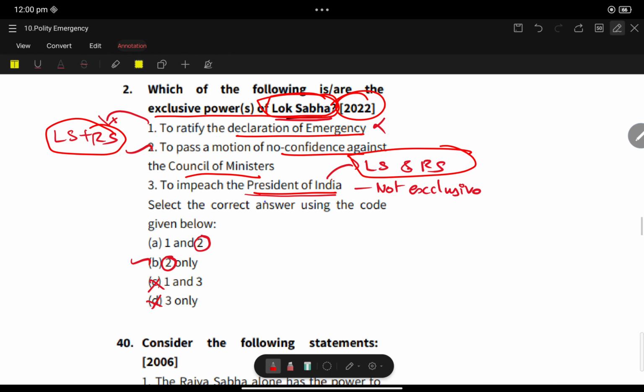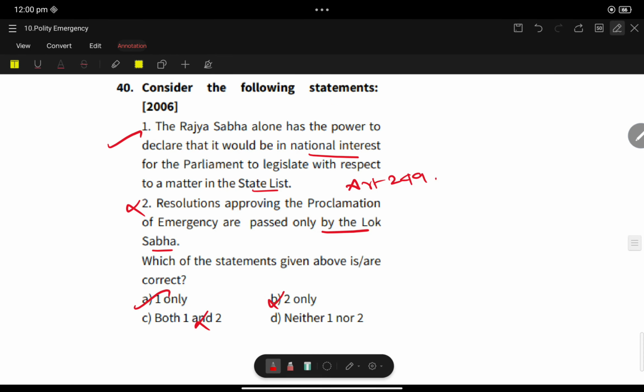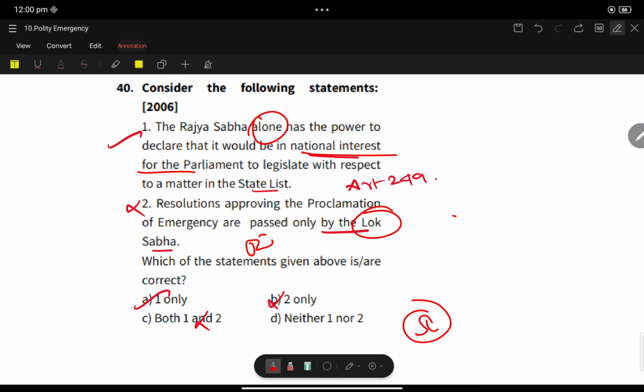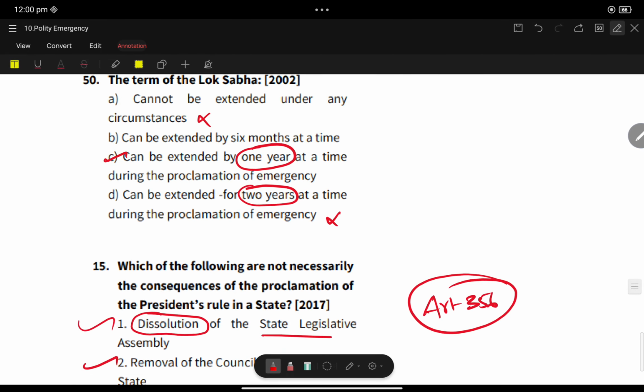Here the statement regarding emergency is coming. The Rajya Sabha alone has the power to declare that it would be in national interest for Parliament to legislate with respect to a matter in the State List. Yes, with respect to the State List, Rajya Sabha alone has the power. A resolution approving the proclamation of emergency passed only by the Lok Sabha? No, Rajya Sabha also. Article 249 again.